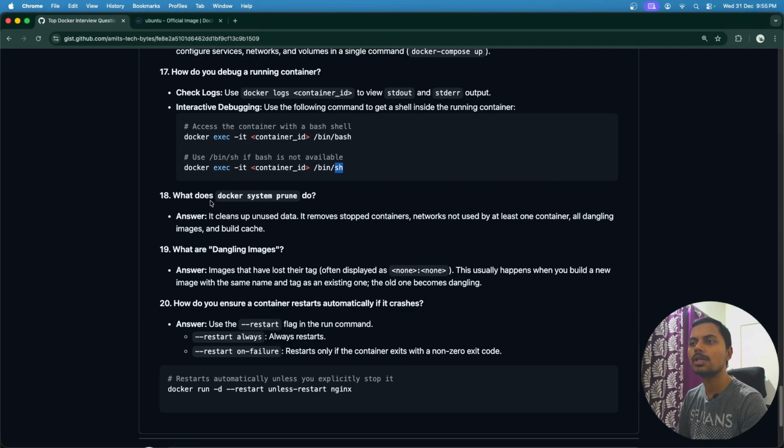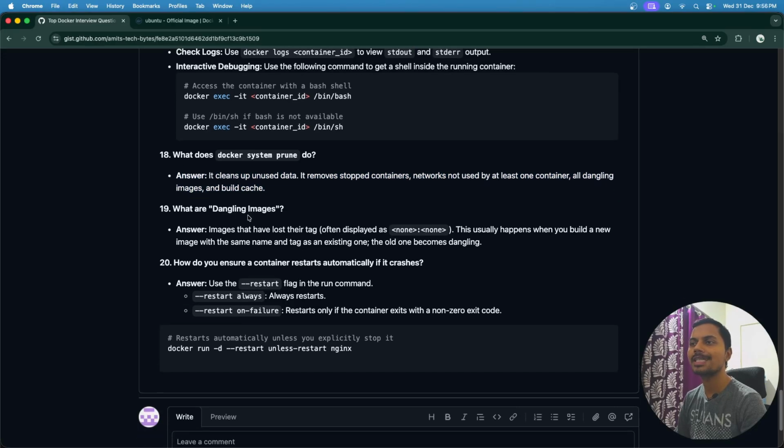What does a docker system prune do? It is straightforward. It cleans up unused data. It removes the stopped containers, networks not used by at least one container, all dangling images, and build cache. Usually it is used to clean up all the artifacts generated due to our docker operations. We should run this to clean up our hard drive, otherwise we will face some issue related to space or memory. So this is very important.